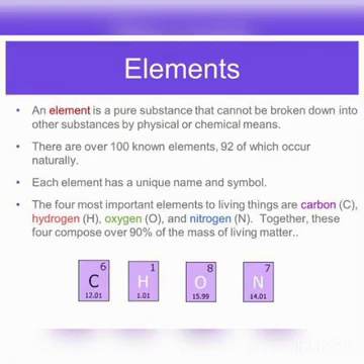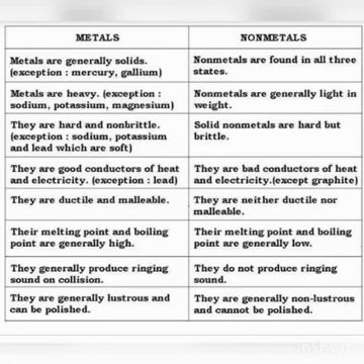These elements are divided into metals, metalloids and non-metals. First we will see metals and non-metals. Metals are generally solid. Non-metals are found in three states: solid, liquid and gas. Metals are heavy. Non-metals are generally soft. Metals are hard and non-brittle, which means they will not break easily. But non-metal solids are hard but will break easily. Metals are good conductors of heat and electricity except lead. Non-metals are bad conductors of heat and electricity except graphite.